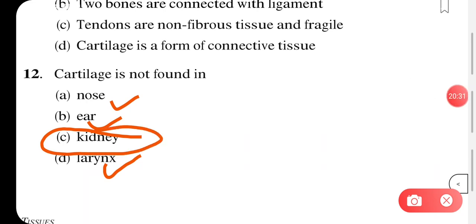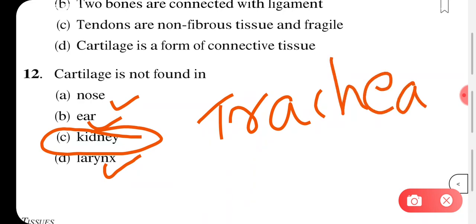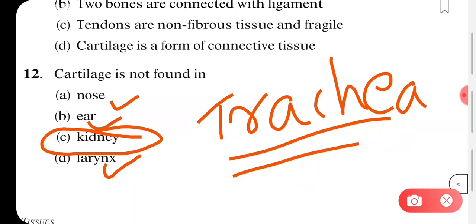Okay. Also, children, remember this cartilage is also found in your trachea. Trachea also has cartilage. It is related to your respiratory system. If you do not remember, look at all the parts which are there in your respiratory system. Nostril, then you have trachea dividing into bronchi, bronchioles, going into your lungs. So nose, ear and larynx and also trachea, they have cartilage. Fine. And moving on to the next question.